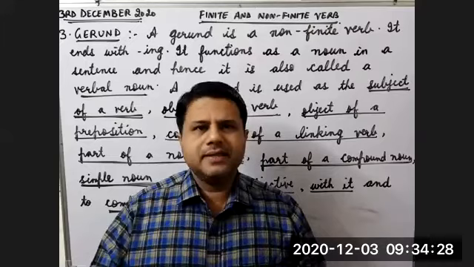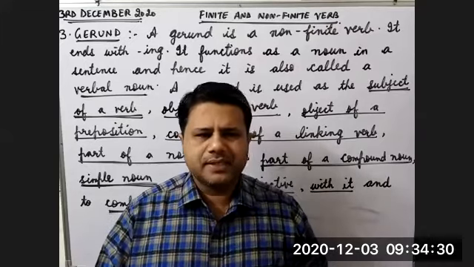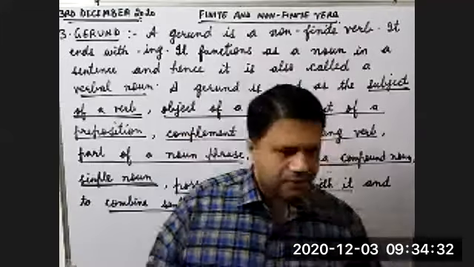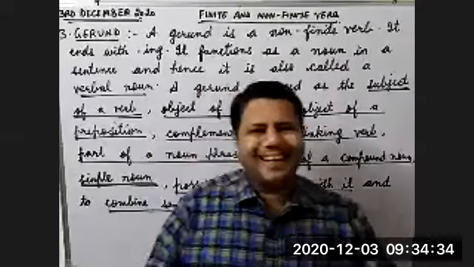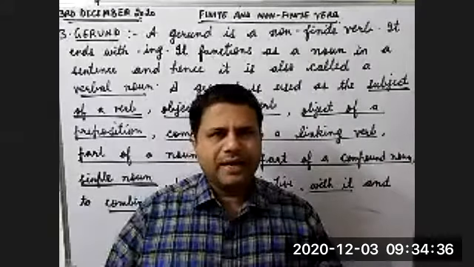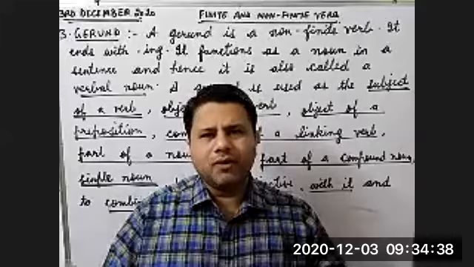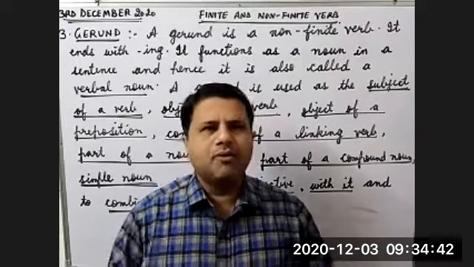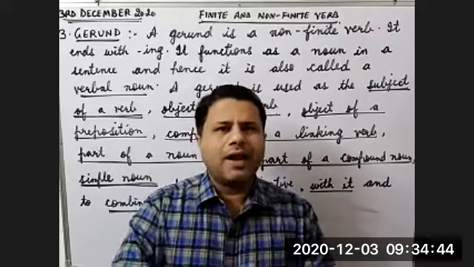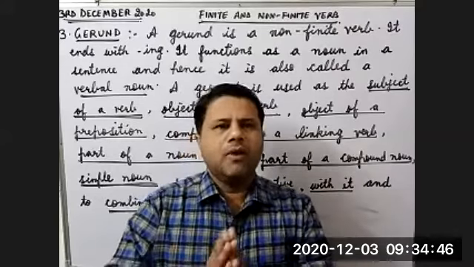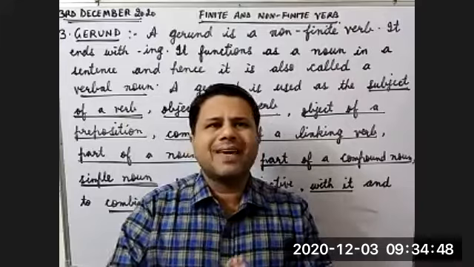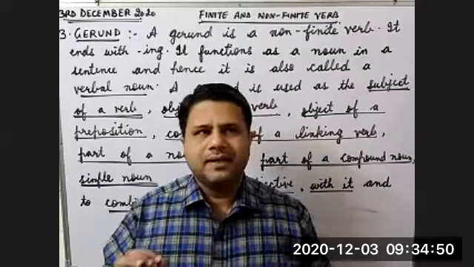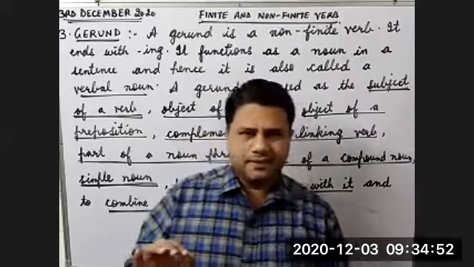I'll discuss all the uses with examples. Before that, let me tell you, children, when I say noun, you all know the uses of noun. How can we use nouns in a sentence? We can use noun as a subject or as an object. Only noun or pronoun can act as subject or object. Verb cannot act as subject.